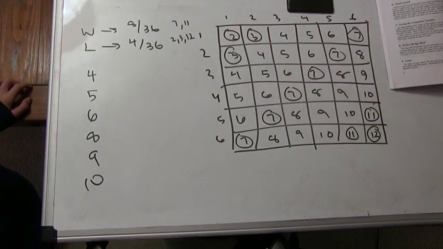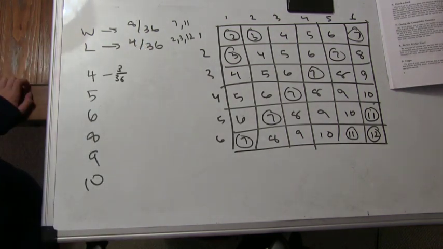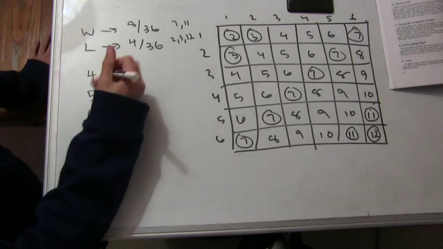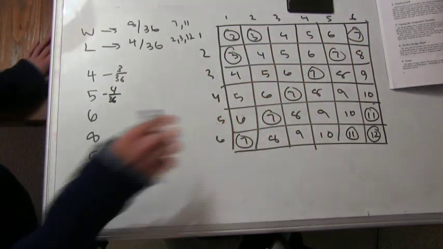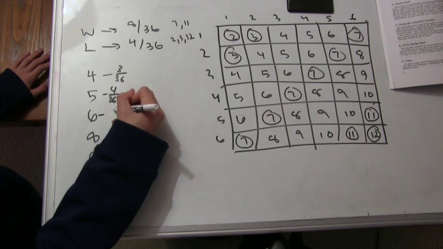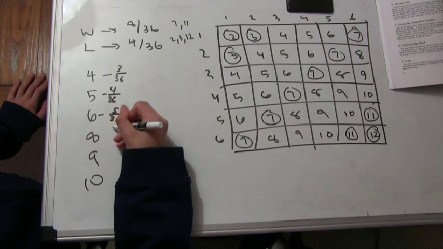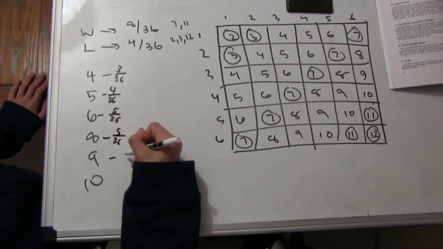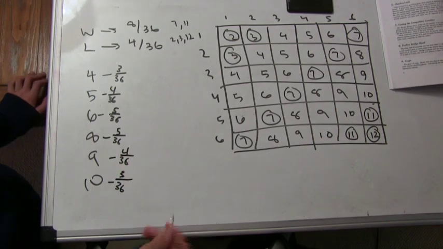So what's the probability that you get a 4 on the first roll? Looks like it's 3 out of 36. All right. And then we're going to have to figure out what are the chances of rolling a 4 before a 7 after that. How about a 5? 5, we get 4 out of 36. 6, we get 5 out of 36. 8, looks like you get 5 again. And then 4 out of 36, and 3 out of 36. Yeah, okay, great.